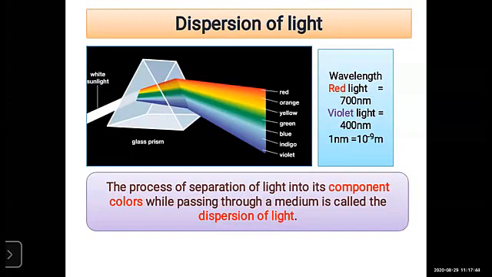So 2 mediums are there. One is the rarer medium, that is the light, and one is the denser medium, that is your prism. So refraction happens here from the rarer medium to the denser medium. So what is the definition? The process of separation of light into component colors while passing through a medium is called the dispersion of light. Remember this and take a screenshot.